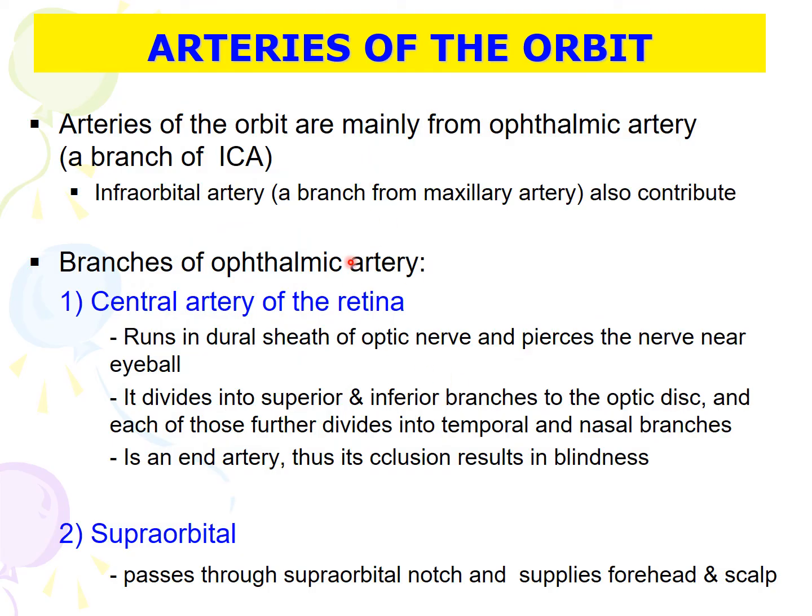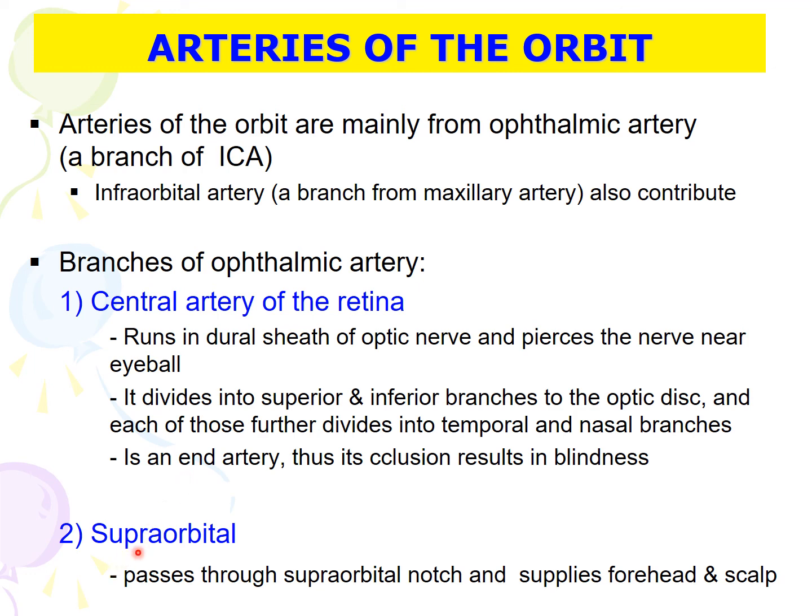Arteries of the orbit are mainly formed by the branches of the ophthalmic artery, which is a branch of the internal carotid artery. Branches of ophthalmic artery include central artery of the retina, which is a small artery that runs in the dural sheath of the optic nerve, and then it pierces the optic nerve near the eyeball. It divides into two branches, superior and inferior branch to the optic disc, and each of these then further divides into temporal and nasal branches. This is an end artery, so therefore, occlusion of this artery will cause blindness.